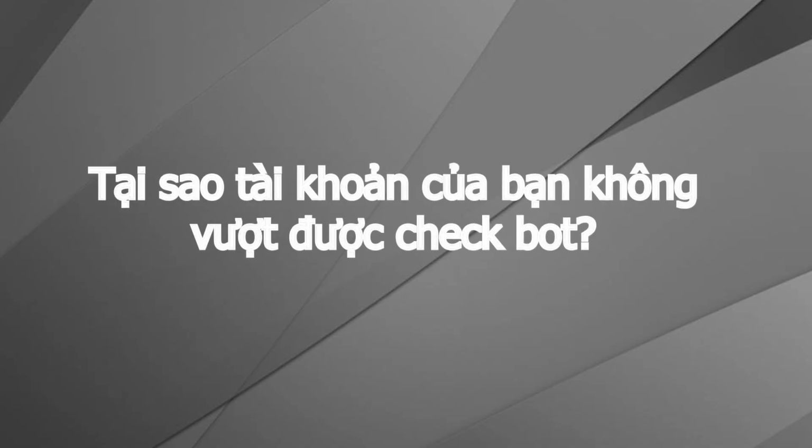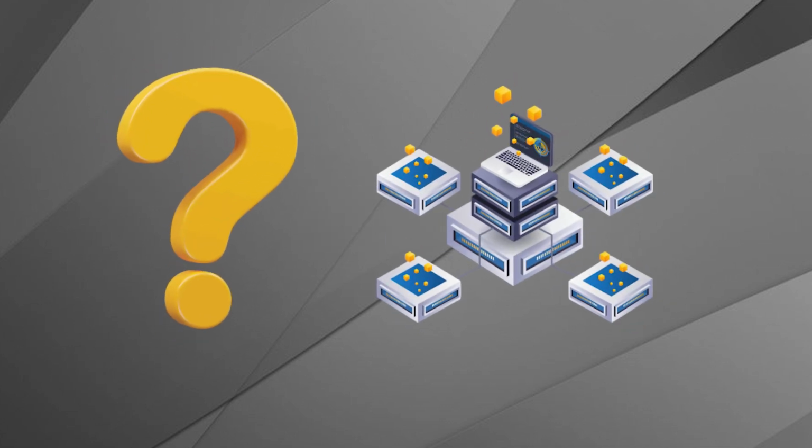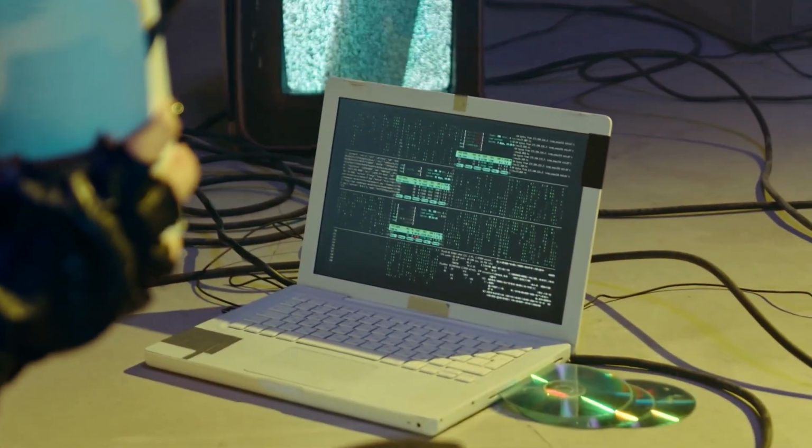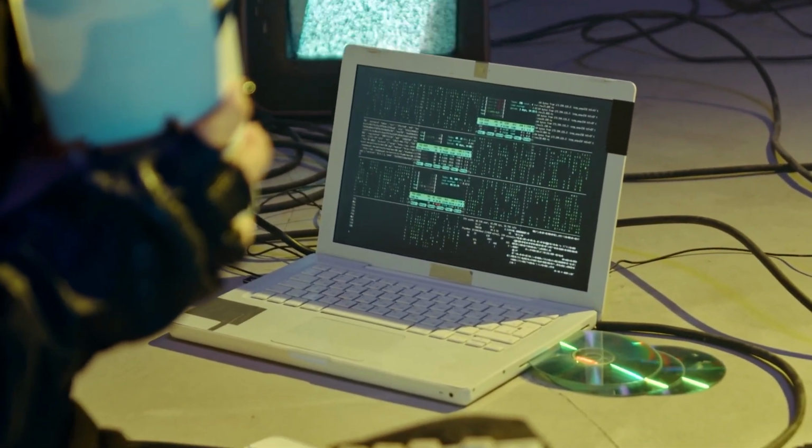Why can't your account bypass the bot check? We don't know how to use proxy properly. All of you who have been using proxy implicitly understand that using proxy will help us be more anonymous. With each profile created, we often attach it to a proxy, and the proxy will take us to a place